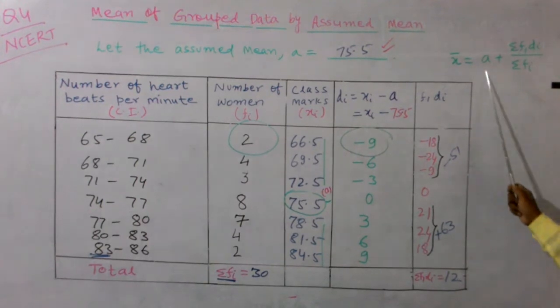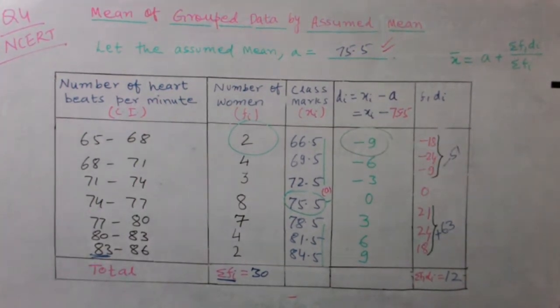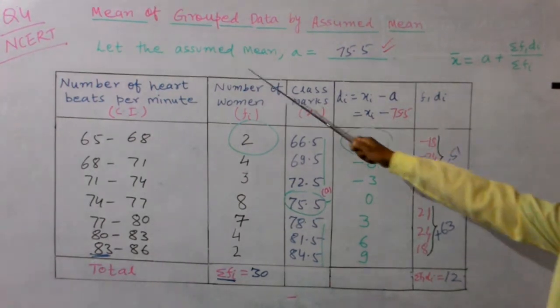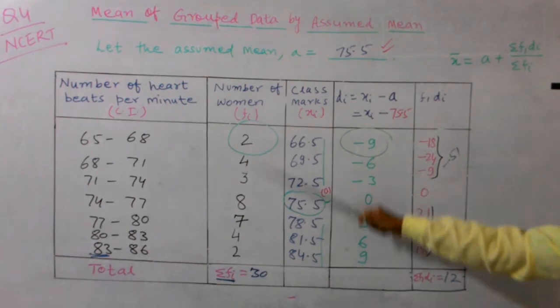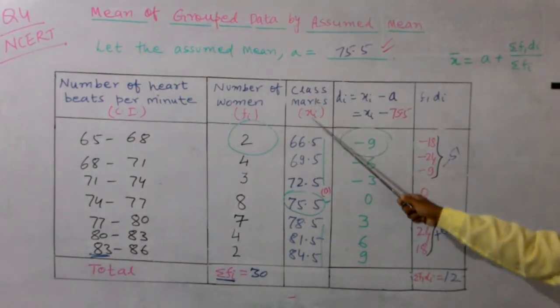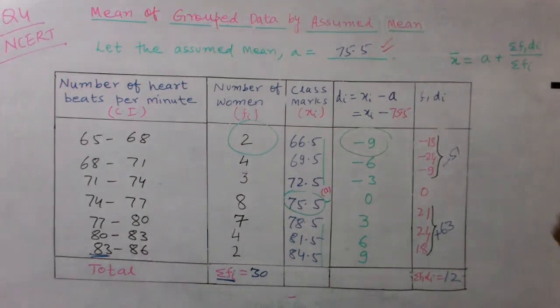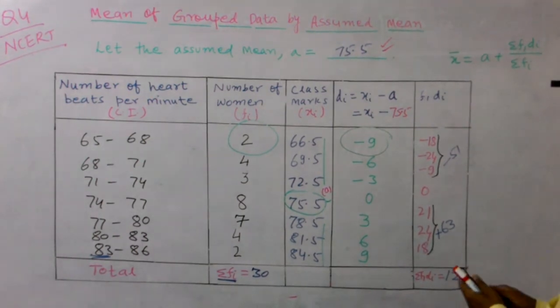Okay, now what is a here? A is your assumed mean. What is x bar? This is our final answer, the mean of the grouped data, given data mean. Fi is the frequency of the given data. Di is your deviation of the class marks, di, this one, xi minus a. And fi you already know it. So substitute all these values here, you get the value of x bar.